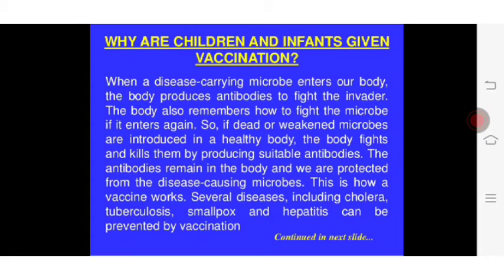The antibodies remain in the body and we are protected from the disease-causing microbes. This is how a vaccine works. Several diseases including cholera, tuberculosis, smallpox and hepatitis can be prevented by vaccination.